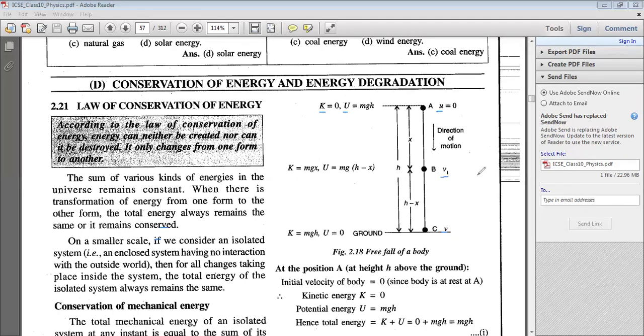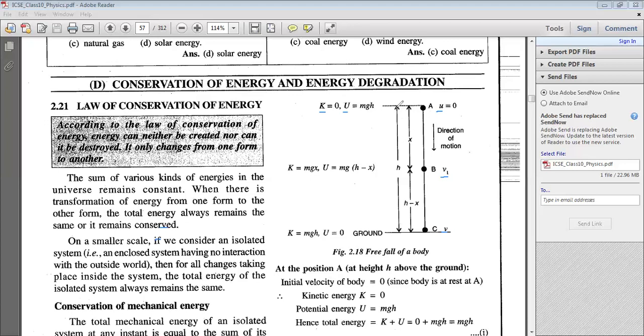V1 denotes the velocity of the body at an intermediate position B. So point A is the highest position of the body. Point B is situated at an intermediate position between the highest position and the ground level, and point C is located at the ground level.